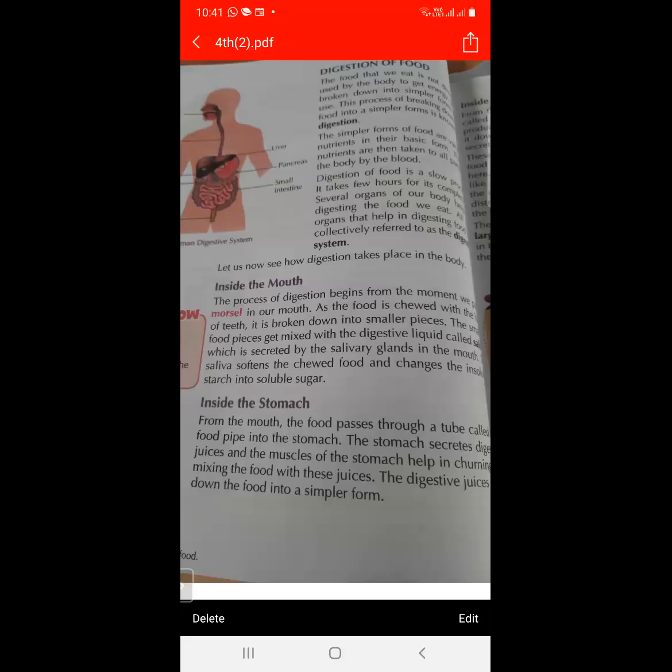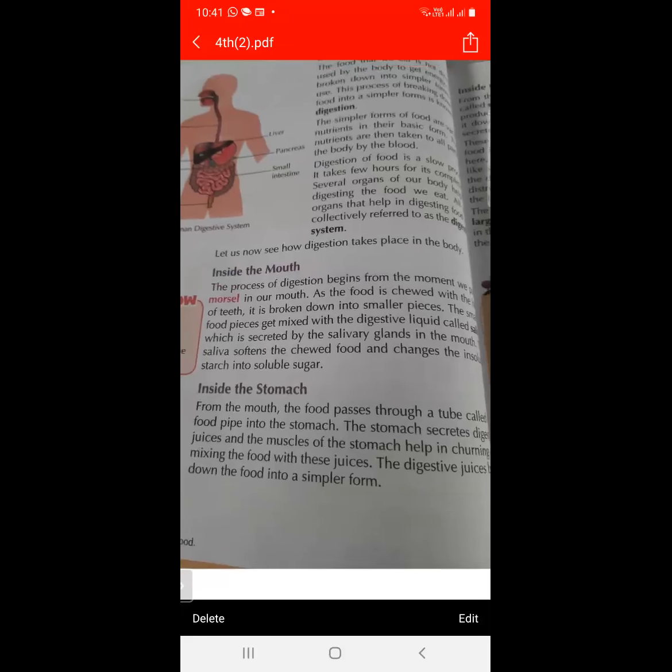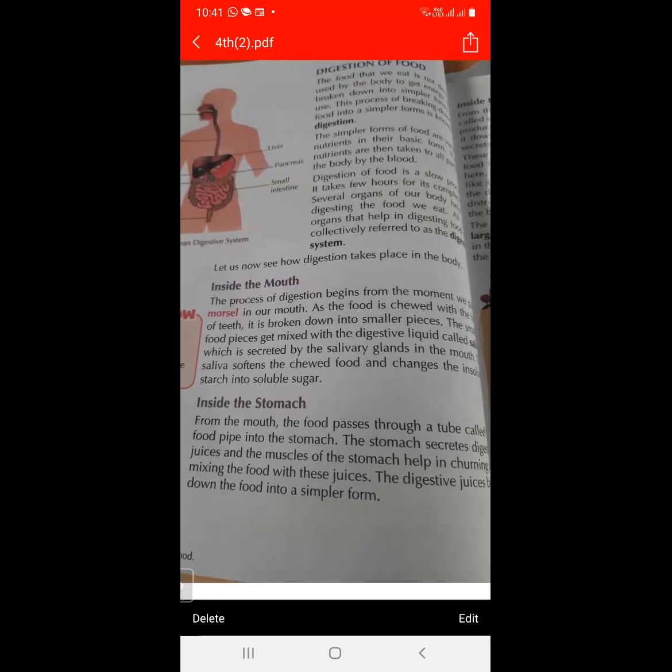And how is saliva produced? Saliva is produced by the salivary glands. So what do we mean by saliva? The digestive liquid present in the mouth is called saliva.